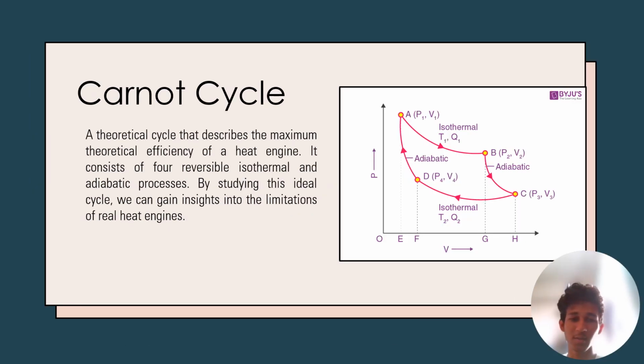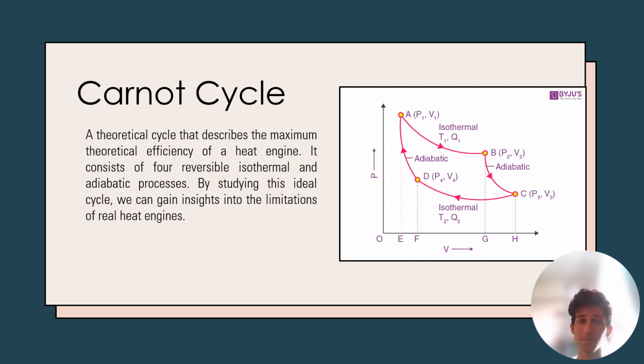So next, the Carnot cycle. It is a theoretical cycle that describes the maximum theoretical efficiency of a heat engine. It consists of four reversible isothermal and adiabatic processes. By studying this ideal cycle, we can gain insights into the limitations of real heat engines.